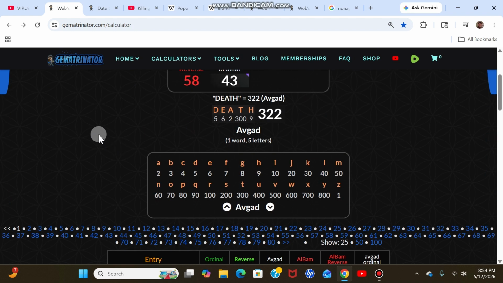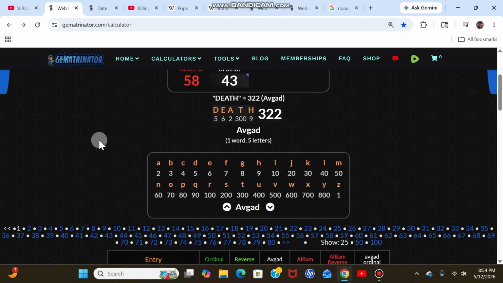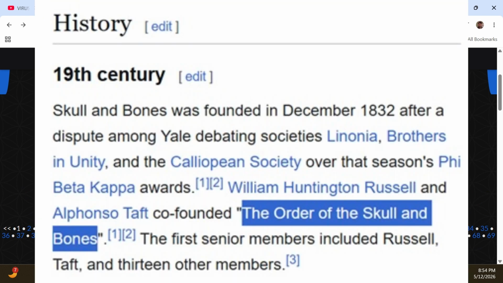But yeah, I just feel like these Outbounds and Avgads are super important. I see people chasing that 322 with Skull and Bones all the time, and I mean, just what are the chances that the original name for Skull and Bones is a match like that?